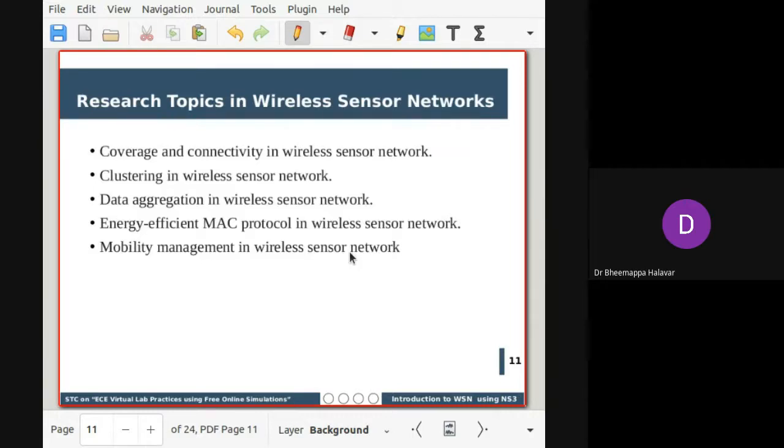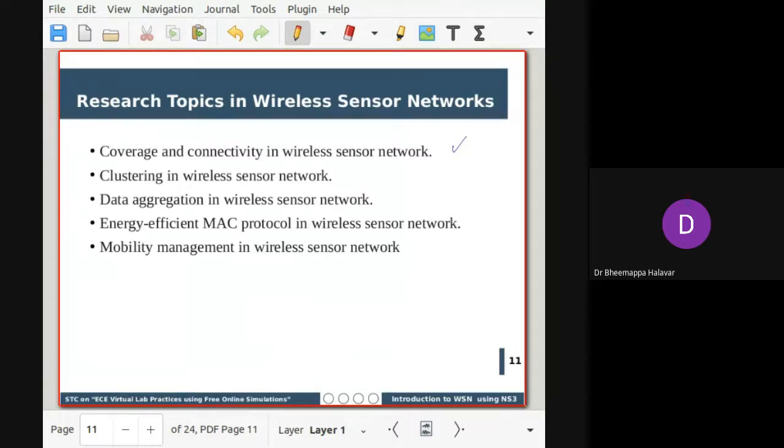Based on this, what are the research topics available in wireless sensor networks? The first one is coverage and connectivity. Coming up with an effective coverage and connectivity algorithm for WSN is one area you can work on. Then there is clustering in wireless networks. The clustering is still not stable enough, so a variety of research has been proposed. They differ in how you switch a cluster head.